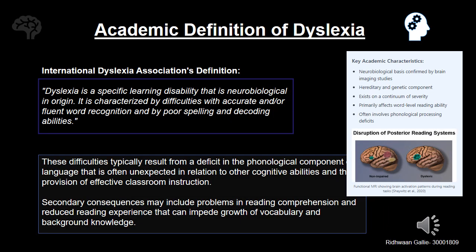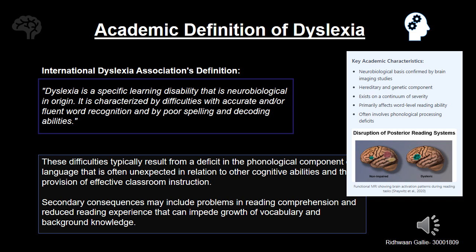Academic definition of dyslexia. Now let's take a deeper look at the academic definition, because knowing the science helps us make better decisions in the classroom. According to the International Dyslexia Association, dyslexia is a specific learning disability that is neurobiological in origin. It's characterized by difficulties with accurate and fluent word recognition and poor spelling and decoding abilities.